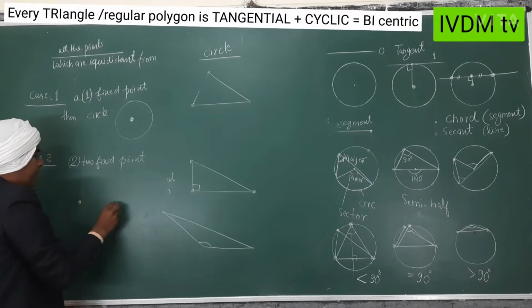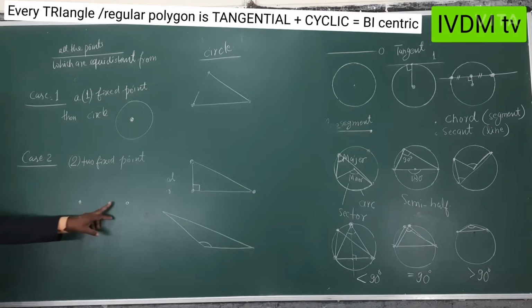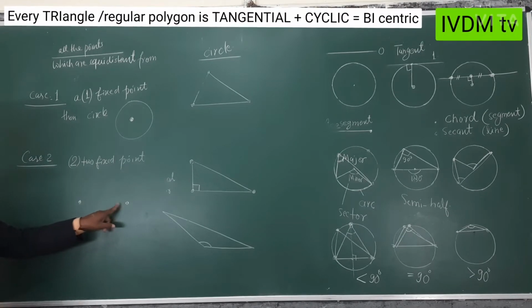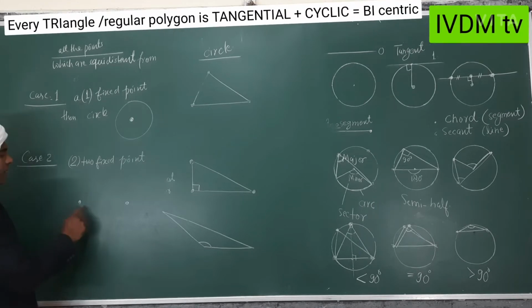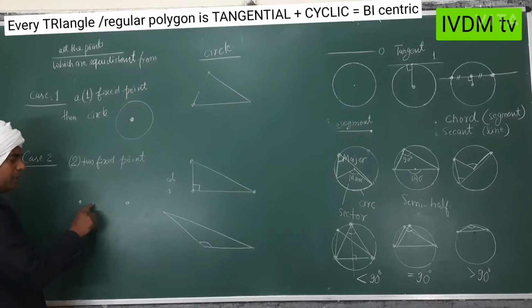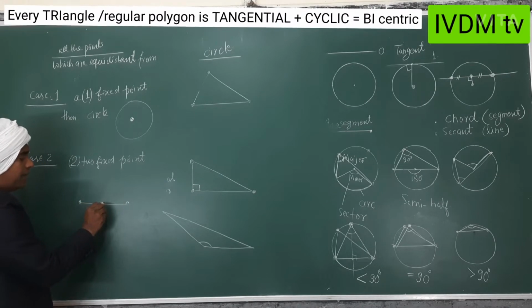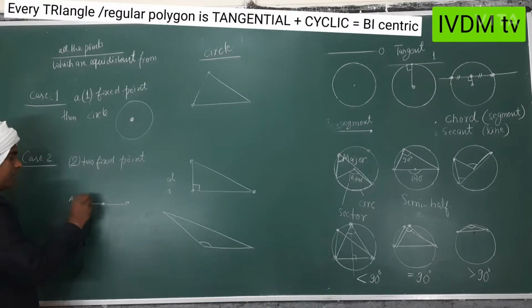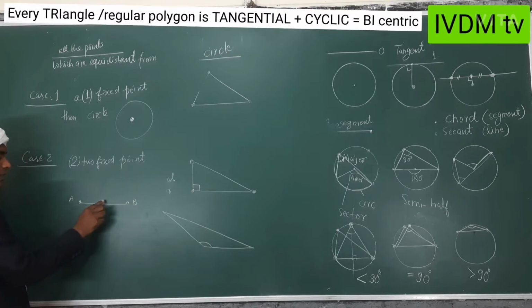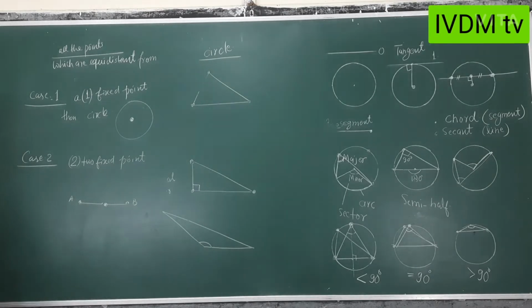If you are given this point and this point, and you are to talk about all the points equidistant from this point and this point, some people will say, okay sir, they will join them and get the midpoint. So the midpoint is equidistant from this and this. Suppose it is A and B. This is the concept of midpoint, equidistant from A and B. But there are other points also.